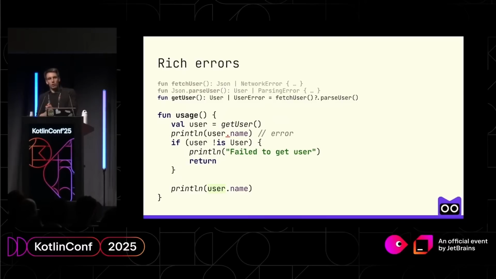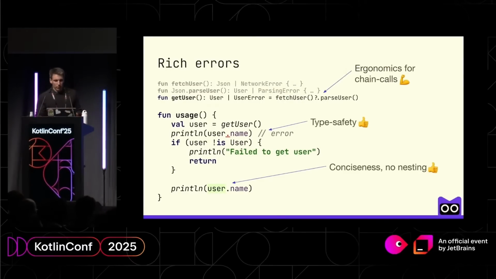And then the compiler can automatically cast, because it's not an error and we write a return there, it can automatically cast to the type User afterwards. And we don't have to use any nesting and unwrap value. So same as with nullable types, we can write ergonomic chain calls. We still have type safety, and we have conciseness. So we can utilize the core features of Kotlin and bring more types to the type system.